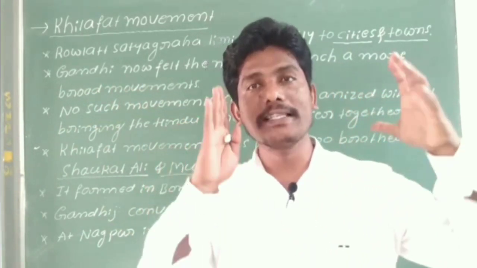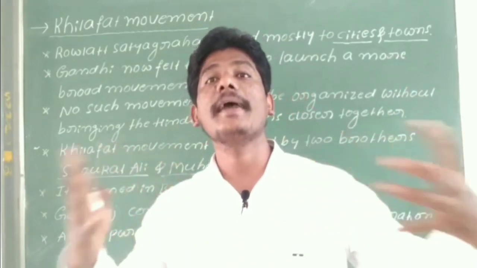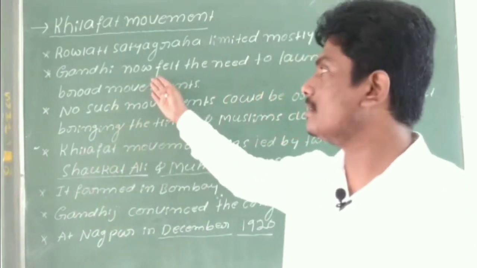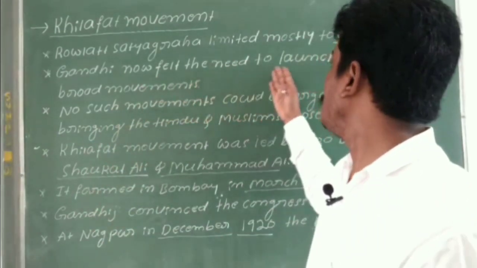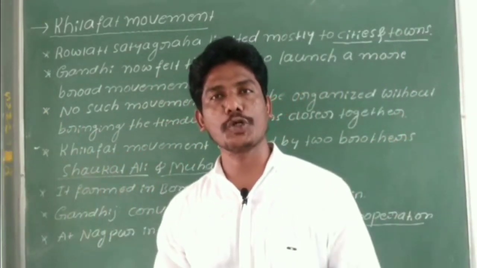Now Mahatma Gandhiji felt that this Rowlatt Satyagraha movement was limited to the cities and the towns. So Gandhiji felt the need to launch a broader movement against the British rule.